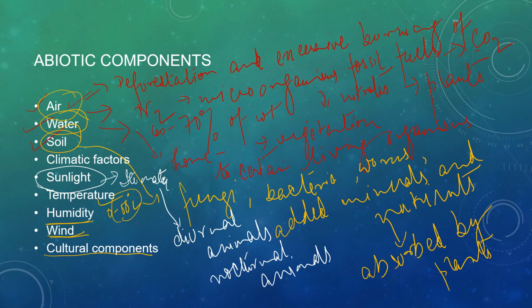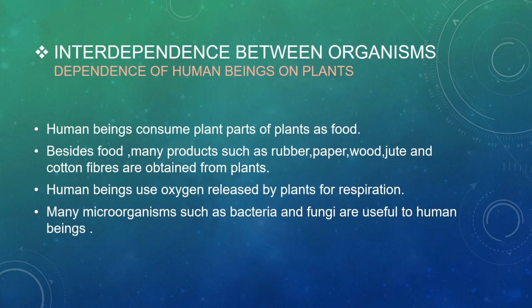Now we are going to discuss the interdependence between the organisms. Is it clear? Now, interdependence between the organisms, what is it? That is the dependence of human beings on plants. So how are human beings dependent on plants? Human beings consume plant parts as food.